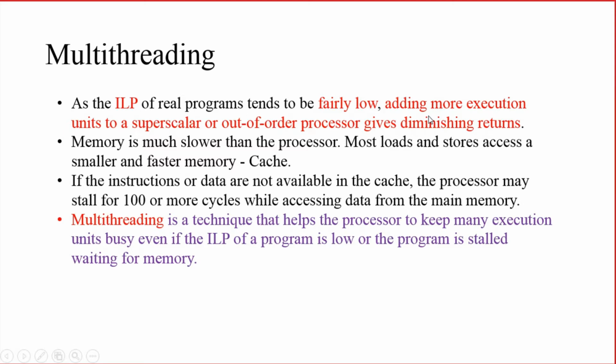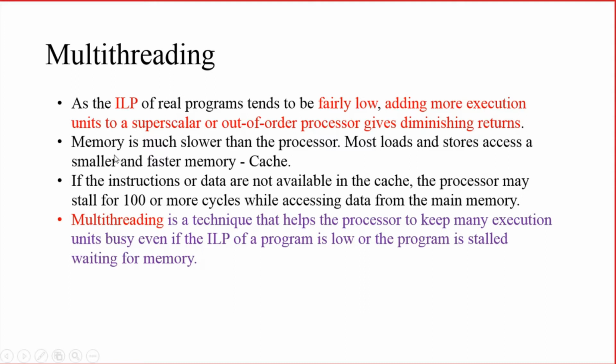So if you are adding more execution units to the superscalar architecture or to the out of order processor, the performance may not increase to our expectation. When you keep on adding the number of units in superscalar and out of order processors, at a particular point of time, the performance will become stable. After that, you will not be able to increase the performance. So how can you increase the performance above that limit? For that, you can use this multi-threading technology.